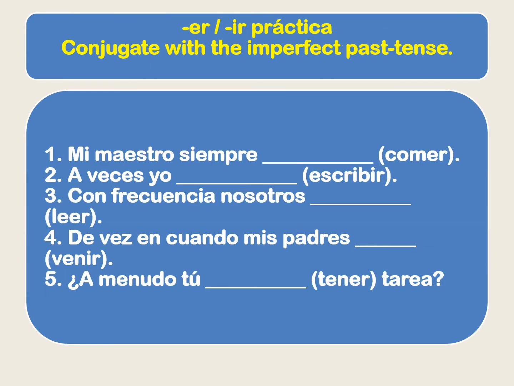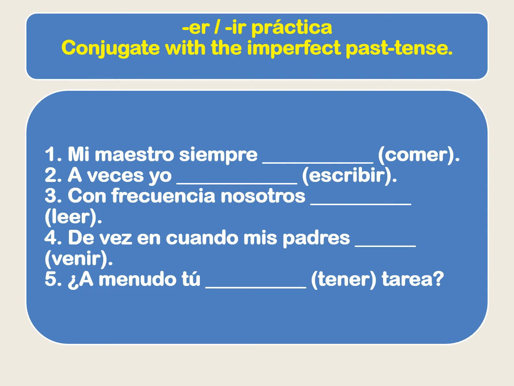Let's try a practice with the ER and the IR verbs. So if you want to try the practice, just hit the pause button and give it a try. Otherwise, I'll go over the answer in just a few moments, but I'll explain in English what we're conjugating, what we're saying. Número uno, mi maestra siempre, I want to say my teacher always ate. Número dos, sometimes I wrote. Number three, with frequency, we read. Número cuatro, from time to time, my parents came. And número cinco, did you often have homework?